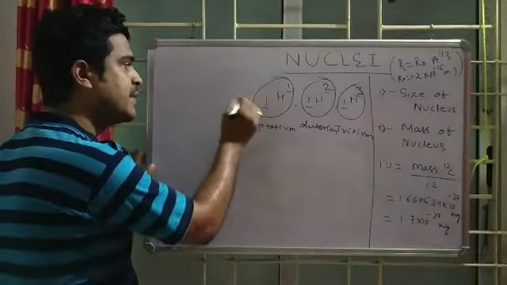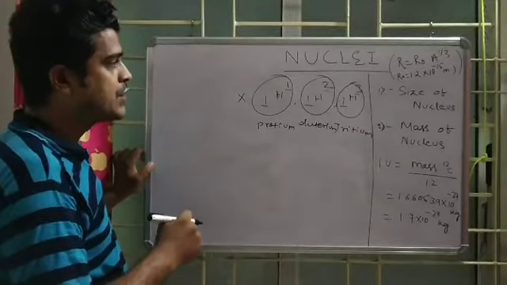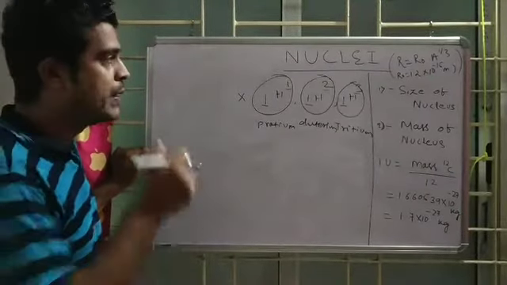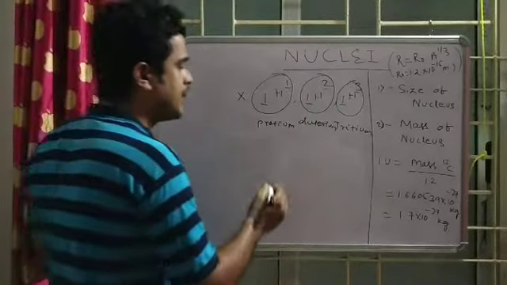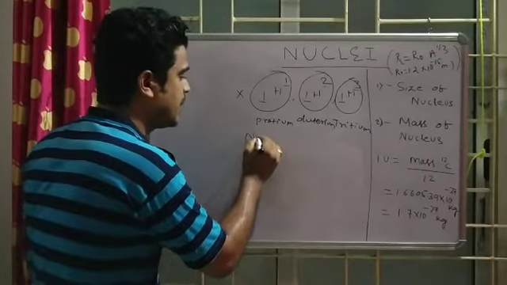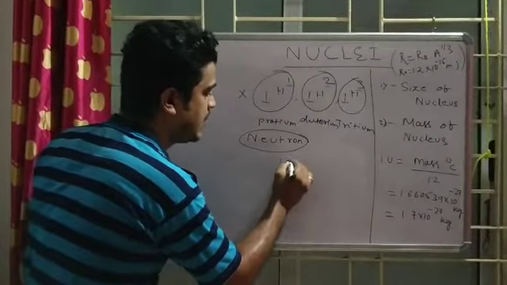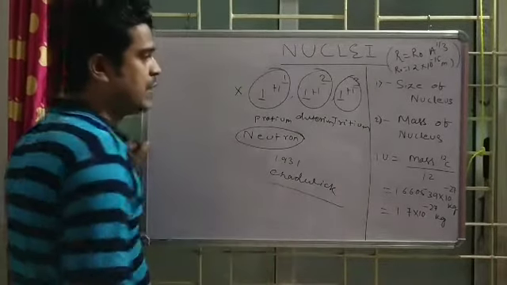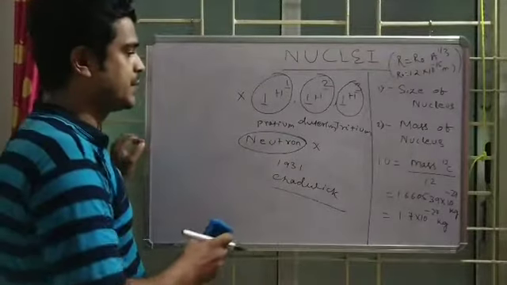So a difference is encountered, right? This difference created a big question mark for Rutherford, because Rutherford was saying the number of protons is nothing but the mass number. Rutherford was not aware of the neutron also. So here another subatomic particle, a nuclear particle, the neutron, comes into the picture, which was discovered in 1931 by James Chadwick. Now this is the catch. What is a neutron actually, and what is the role of the neutron in contributing to the mass of the nucleus? So let's see.